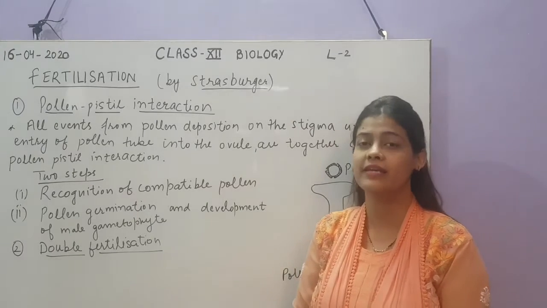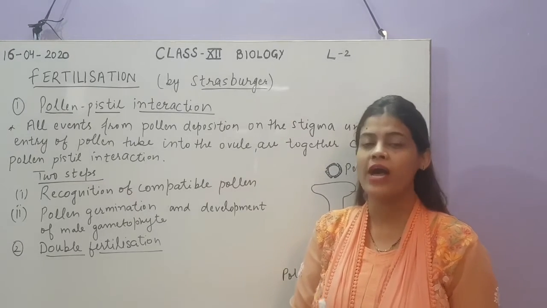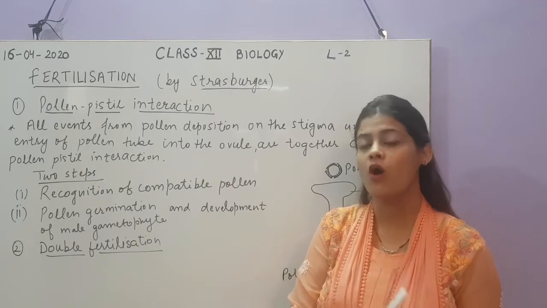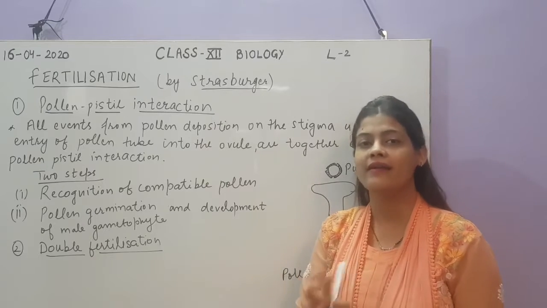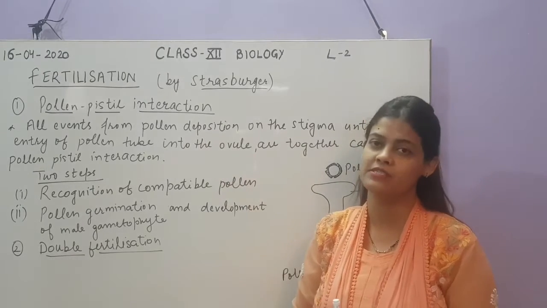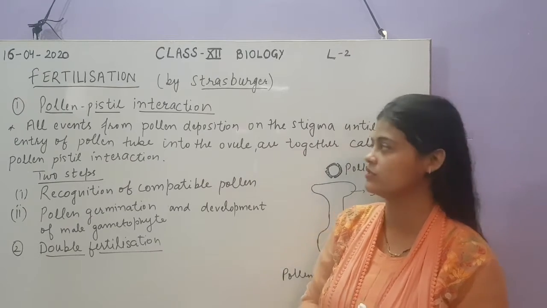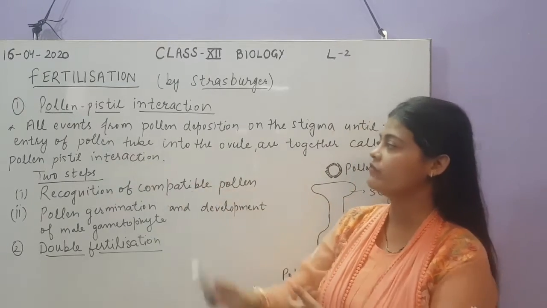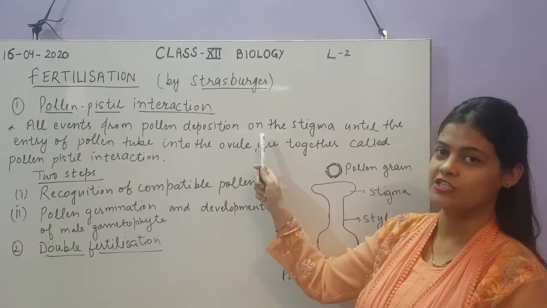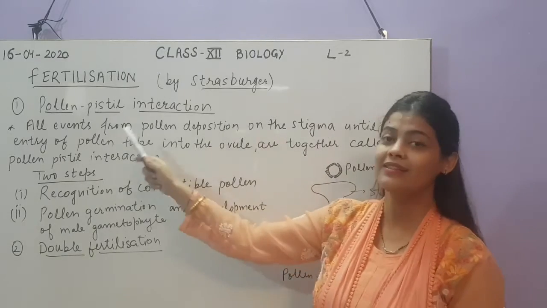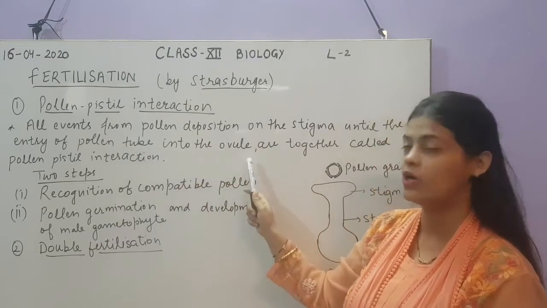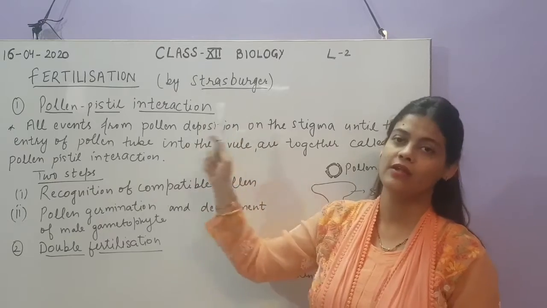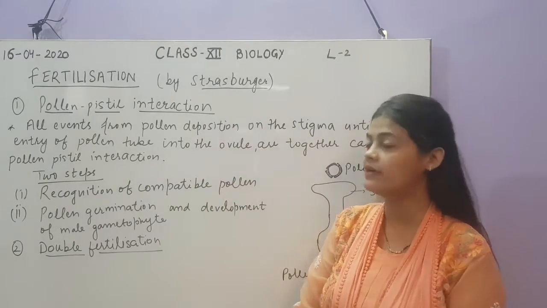To make it easy for the pollens to find the pistils of their own species, there is some interaction between the pollen and pistil, which is called pollen-pistil interaction. All the events from pollen deposition on the stigma until the entry of the pollen tube into the ovule are considered pollen-pistil interaction.